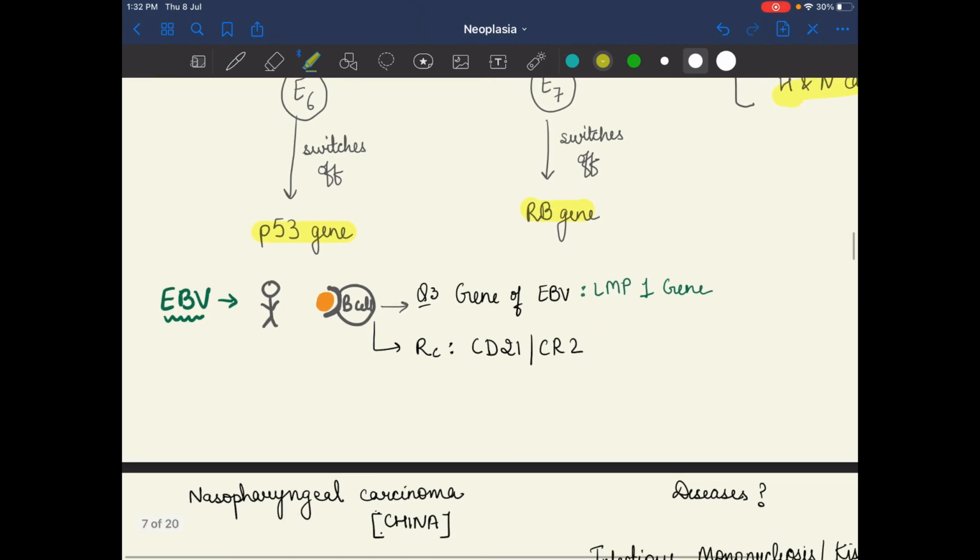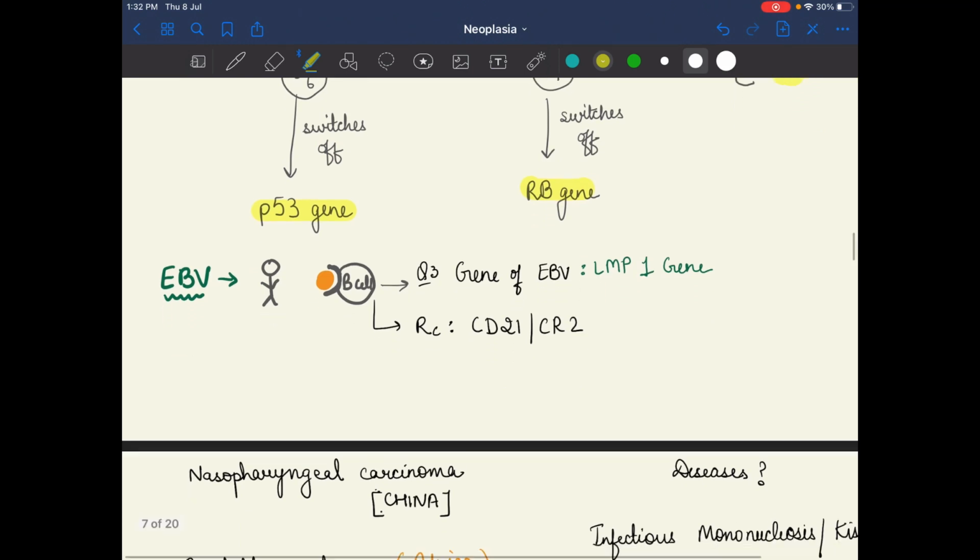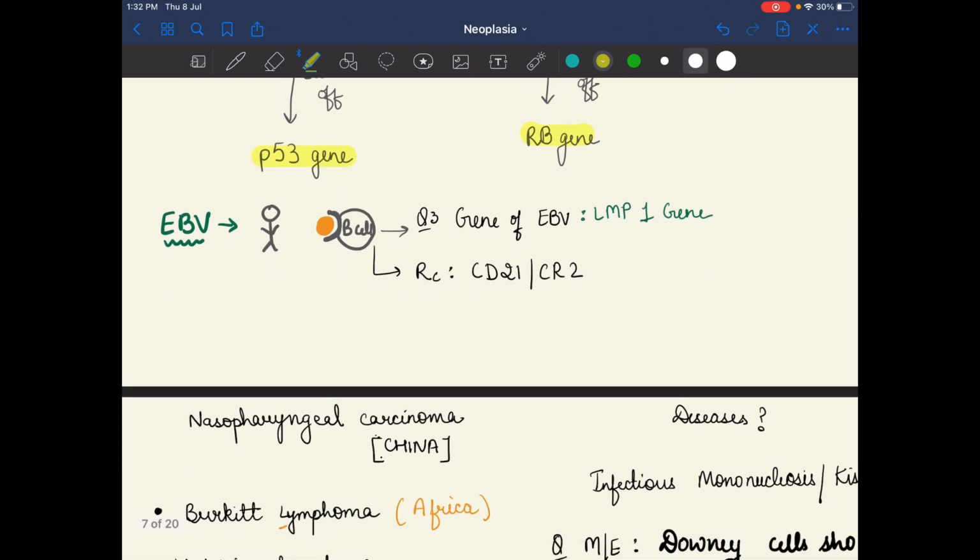After that we have Epstein-Barr virus cancers. In this, the gene of Epstein-Barr virus is the LMP1 gene. Remember this also. The receptors for Epstein-Barr virus are CD21 and CR2. And what is the gene of Epstein-Barr virus?